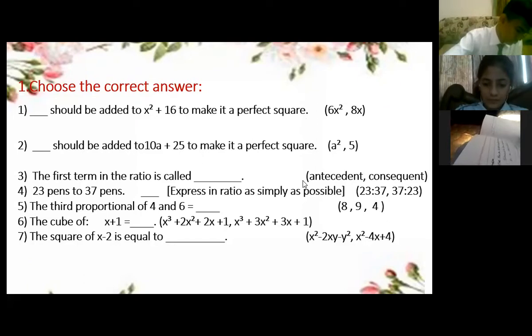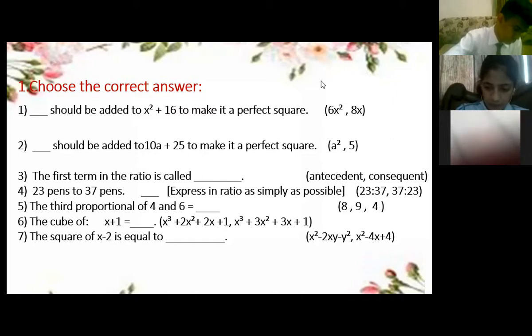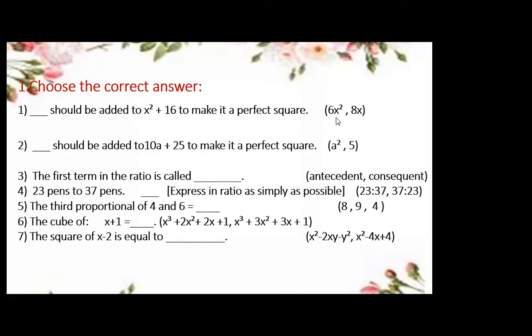Yes, Vania. Vania, what is the answer for question number 1? Miss, 6x square is the correct answer.